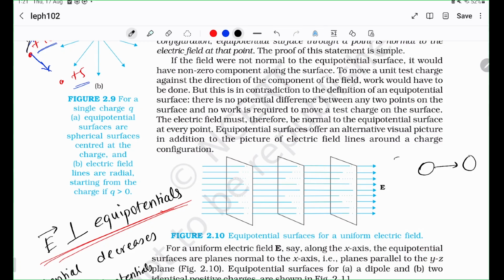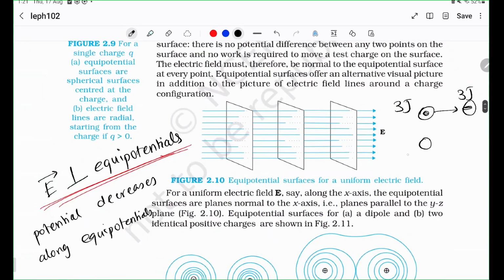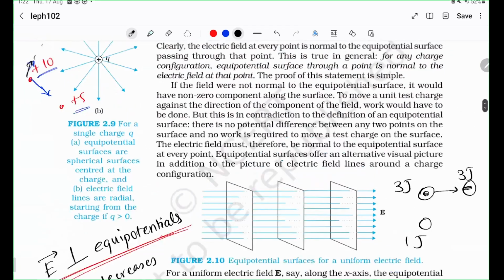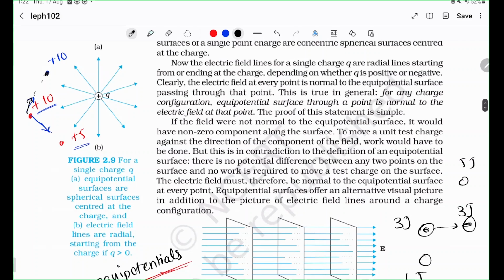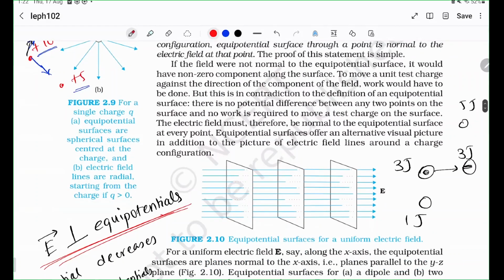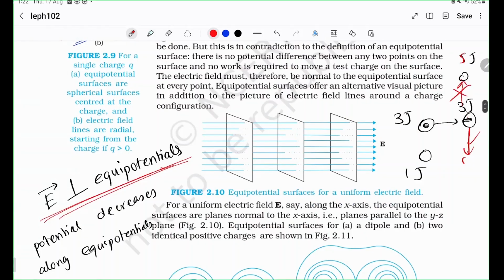If it has a potential energy of 3 joules here, it's going to have a potential energy of 3 joules sideways. Down, it's going to have a potential energy of 1 joule. Above, it's going to have a potential energy of 5 joules. It will definitely not go up because it doesn't want to increase the potential energy. It definitely wants to come down because it wants to decrease the potential energy and convert it to kinetic energy.